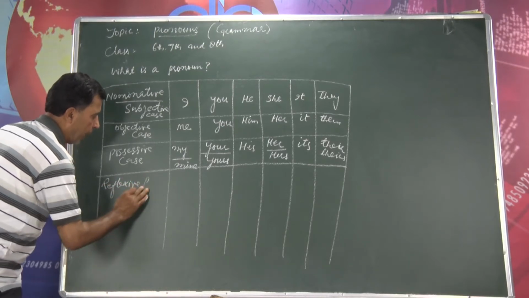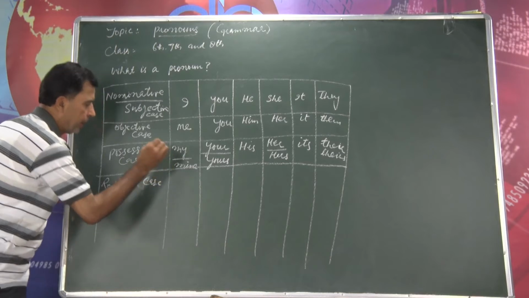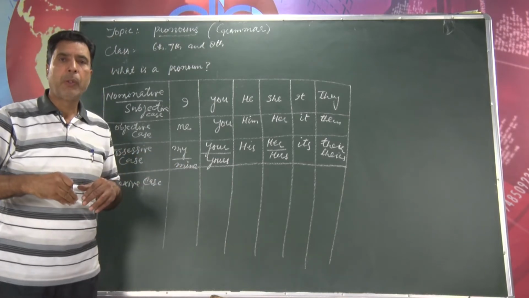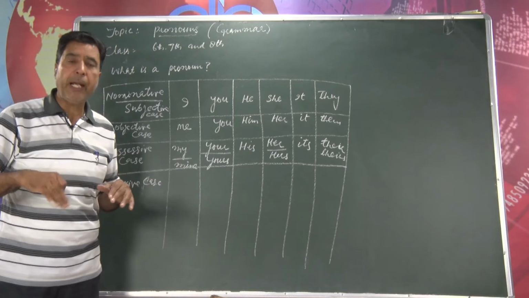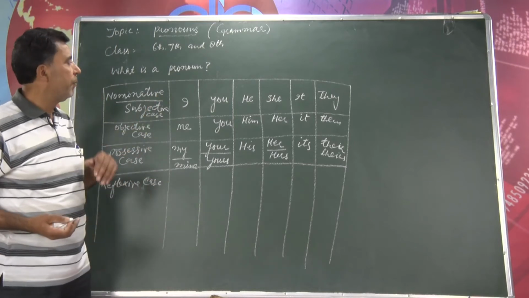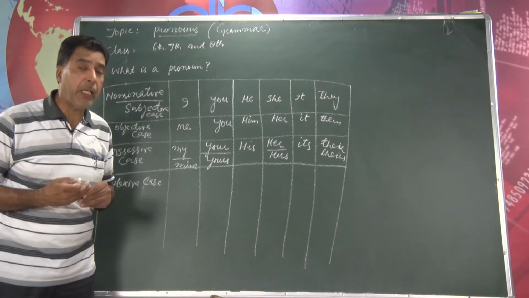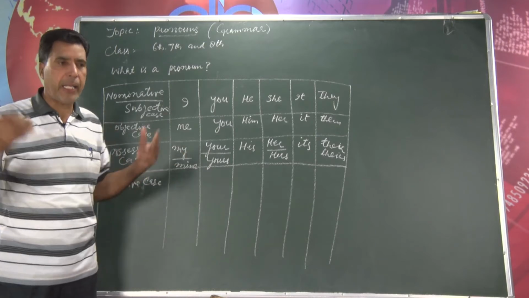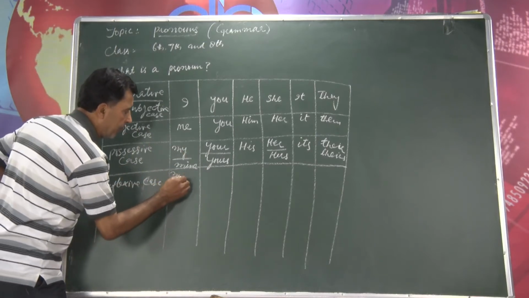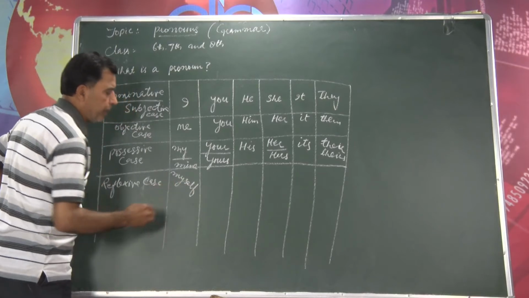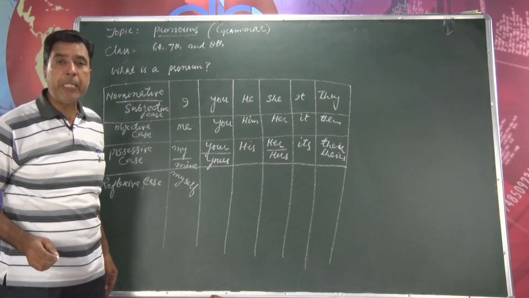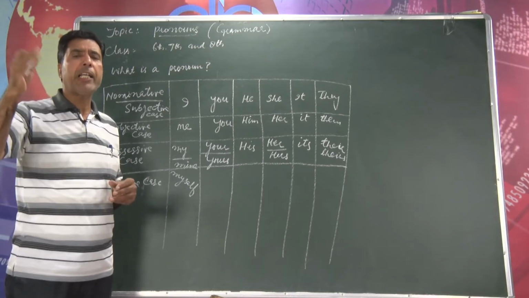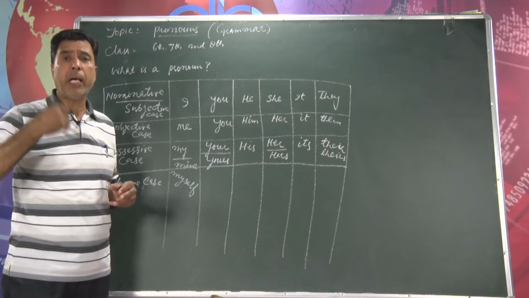Reflexive pronoun, reflexive case I can write here, where we use self or selves. We write self with singular and selves with plural. For example, the same sentence I will repeat: I have done this work myself. I will not write himself, as some of these persons speak. She has done it herself, I have done it myself.